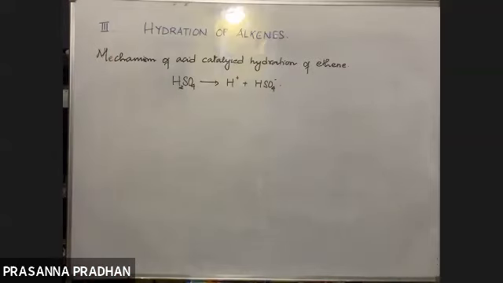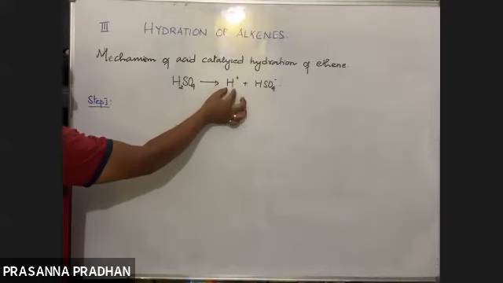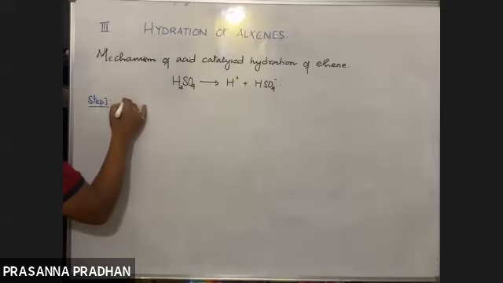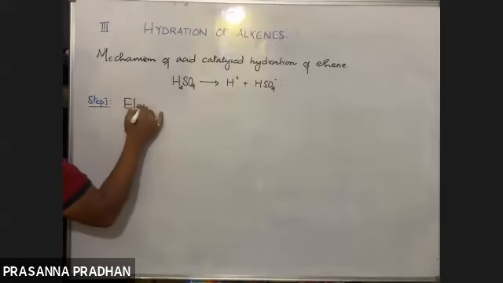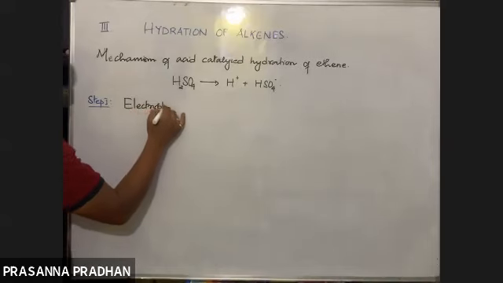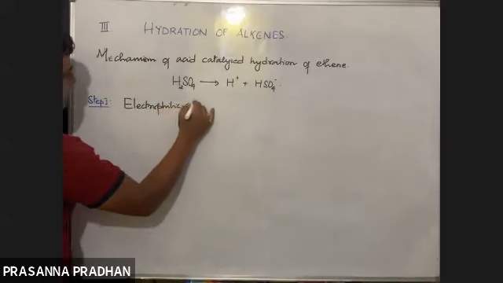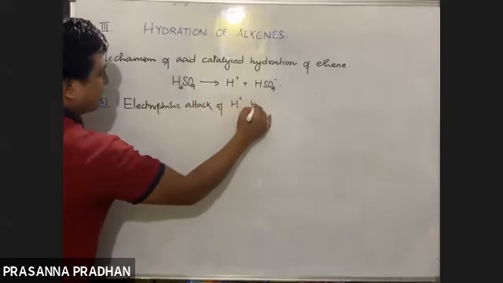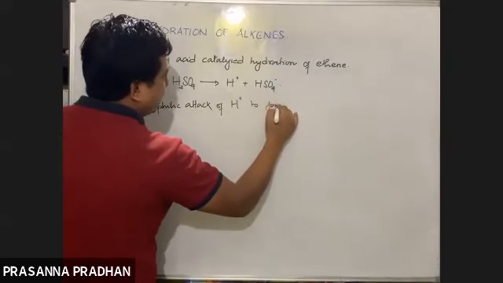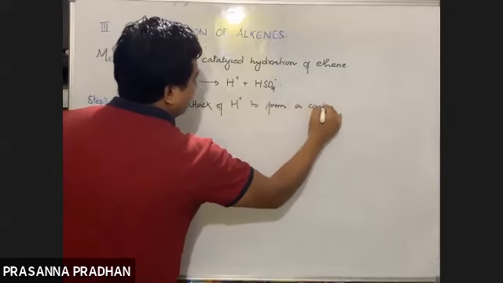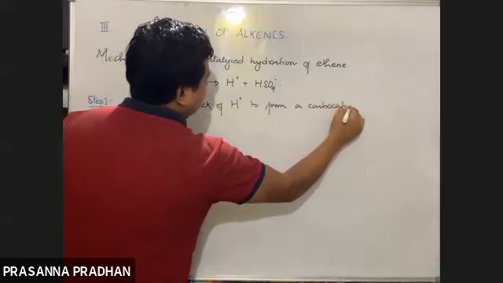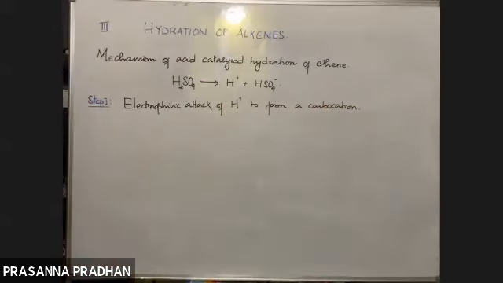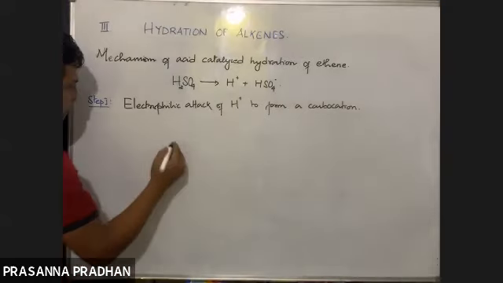What happens in the first step? Let us see. Step 1. An electrophile is generated, H positive. So electrophilic attack of H positive to form a carbocation. Don't worry, you don't need to remember all this language. If you remember the mechanism, you can write this on your own.